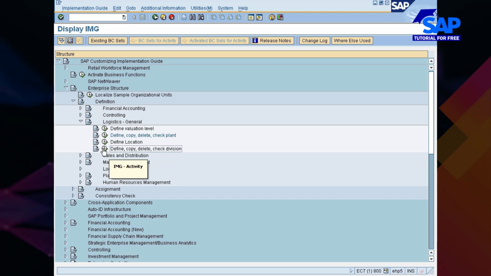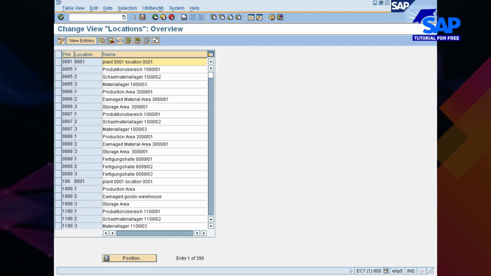So let me go and define division also. Let me define even all these things, whether they are required for the MM module or not. Let me complete it quickly, because these are not our own MM related stuff, so I'll go a little quickly.